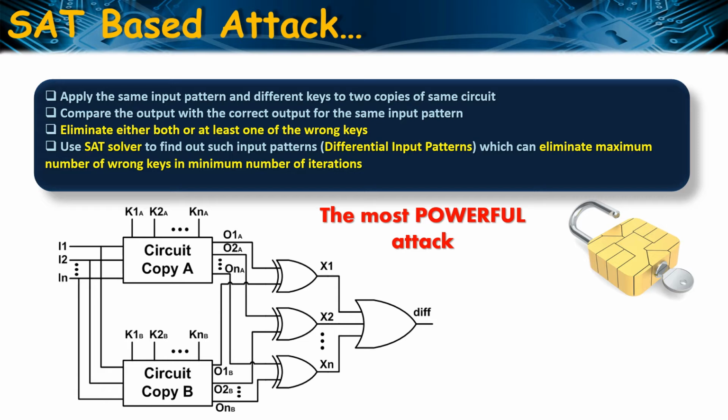A DIP ensures that at least two different keys produce different outputs. Comparison of the outputs with the output of a functional chip for the same DIP helps to eliminate at least one or both keys as incorrect keys. The attack shows that using a limited number of DIPs, all the incorrect keys can be eliminated and an equivalent set of correct keys can be revealed.